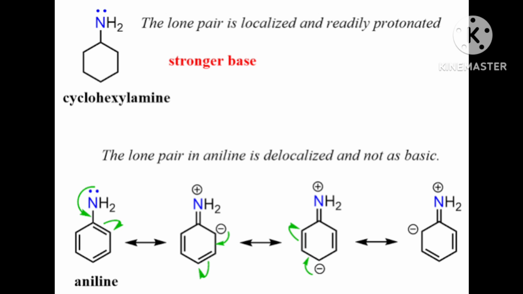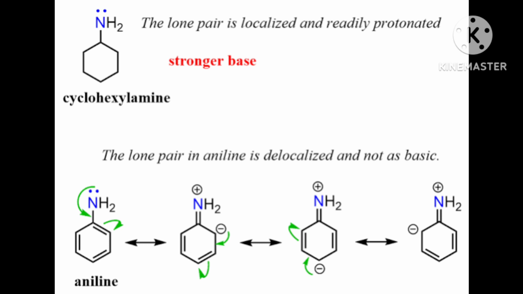But here in the anilinium ion, when NH3 is joined, not NH2, NH3, then only 2 resonating structures are there. Then from this we can conclude that the greater the number of resonating structures, the greater the stability. Okay. Aniline has 5 resonating structures, so it is more stable than the anilinium ion.